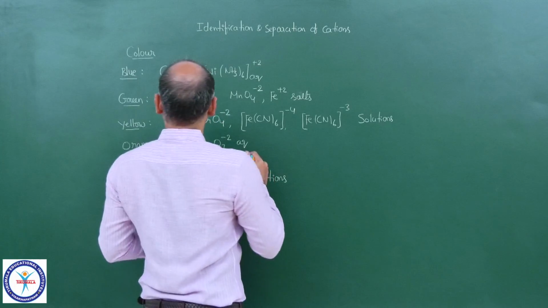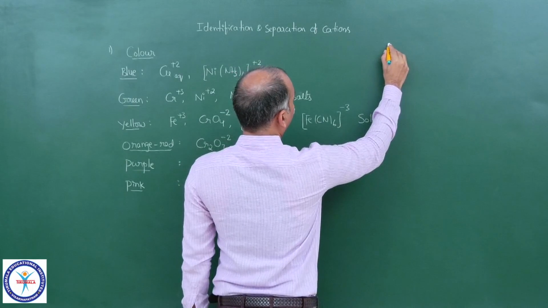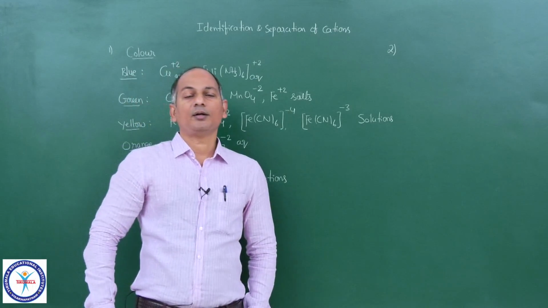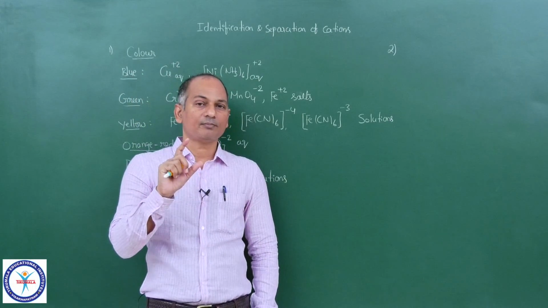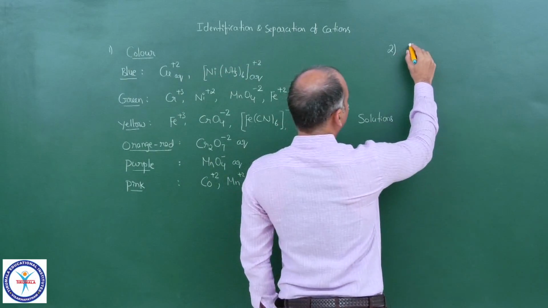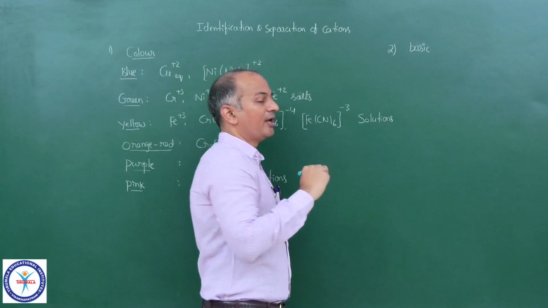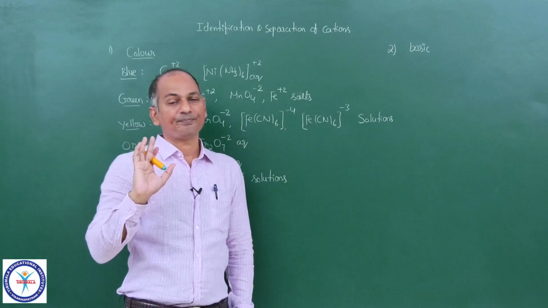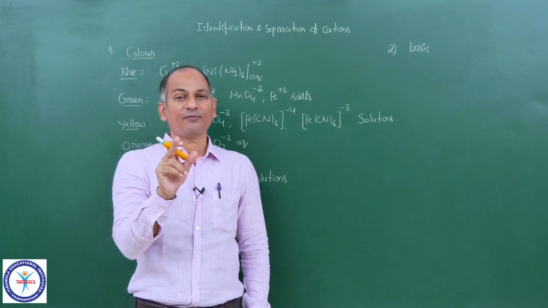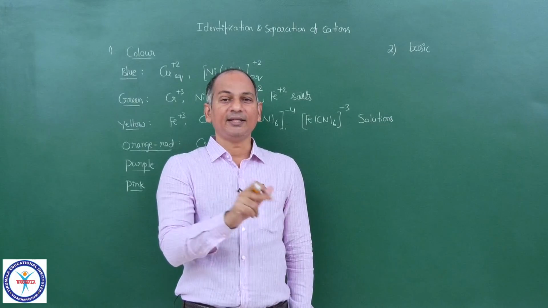Okay. And this is the first point, color, and the second point: aqueous solutions of some salts are basic, and aqueous solutions of some salts are acidic. This is another piece of information generally given in the question. One is color and the second one is basic or acidic nature. So he says that the aqueous solution of A, which is green in color, is alkaline, is acidic, is neutral.